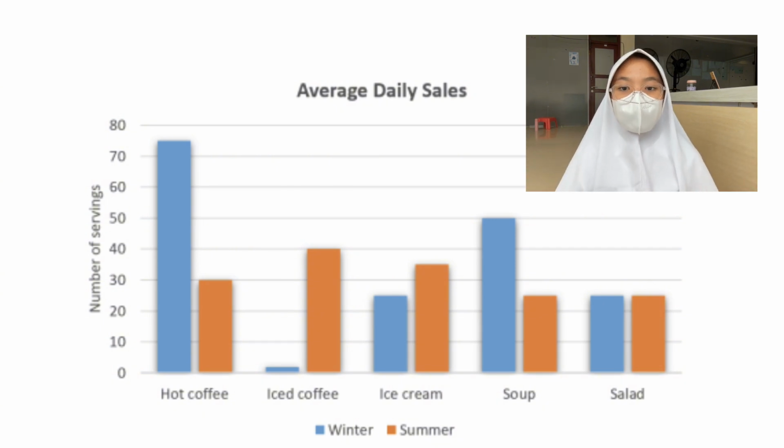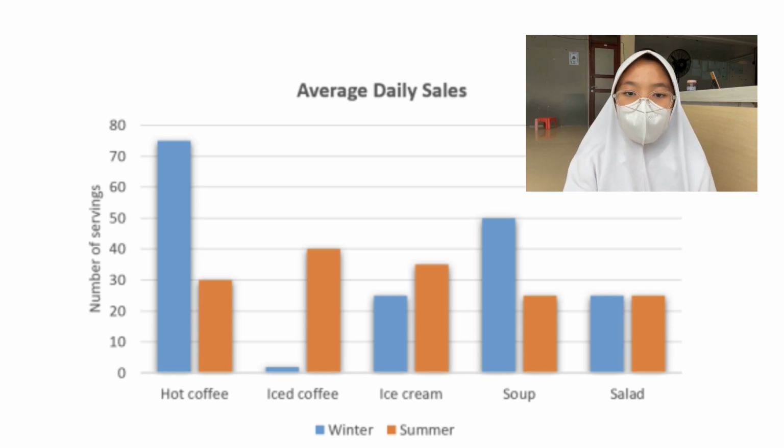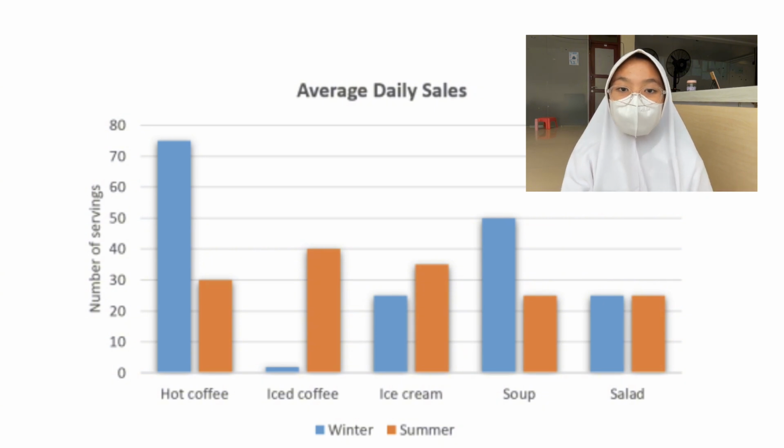First, here is hot coffee. You can see clearly that the highest winter or blue bar is around 75%, the highest bar in winter. For summer, the orange bar is not too low, also around 30%, but here the highest is the winter bar.